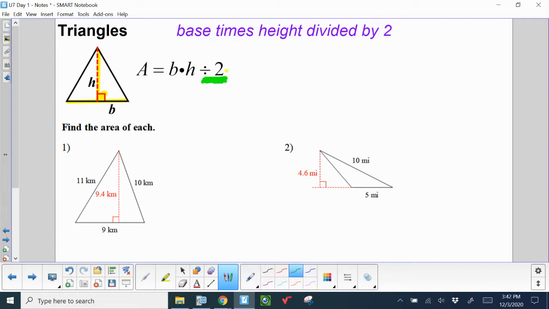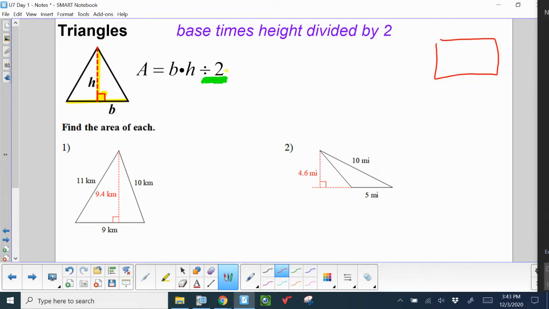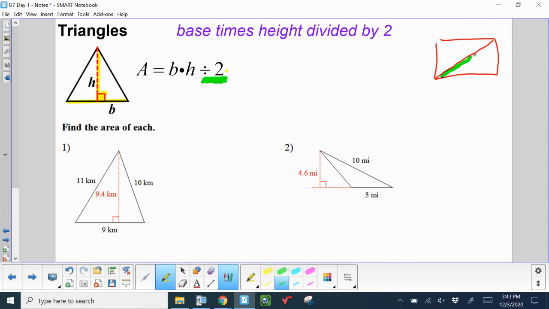And if you think about it, this is not something you need to know for your notes or problems, but base times height was the area of the shape we just talked about, a rectangle. If we divide this shape in half, in other words, we cut it in two, look, we've created a triangle. So that's why the area of a triangle formula is base times height divided by 2.